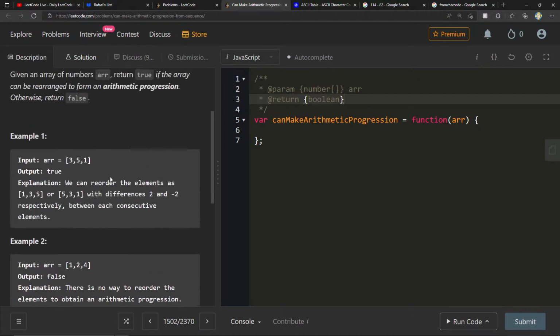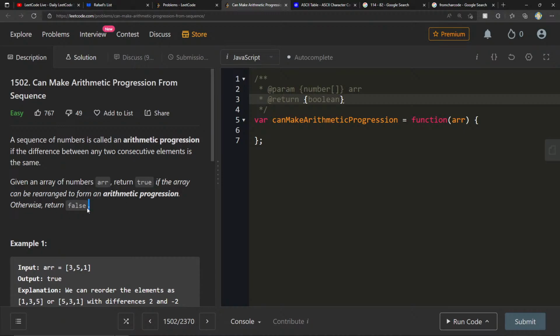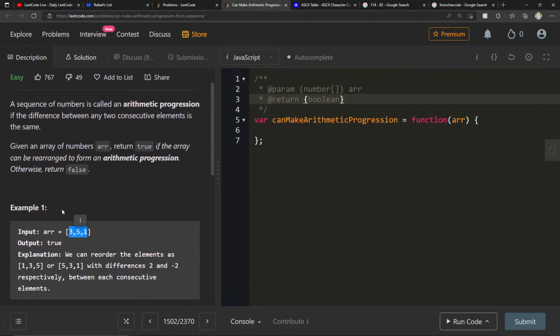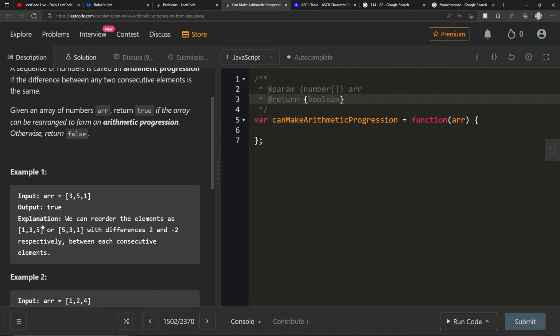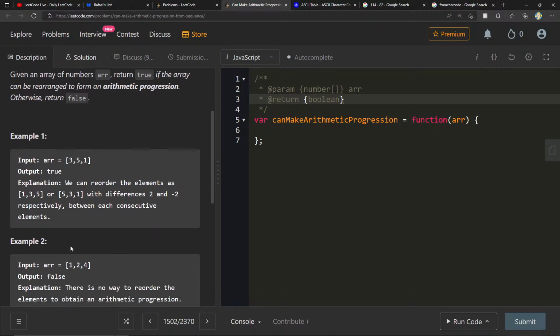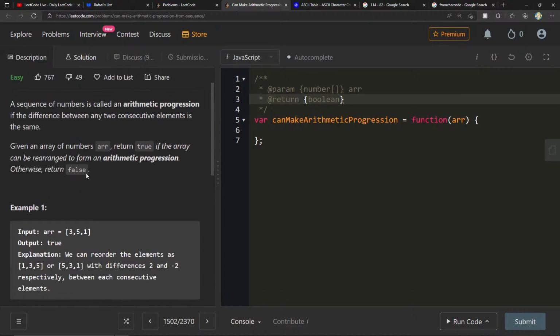So we just need to check the distance of every single value in the array. The easiest thing that comes to mind is sorting it, but actually we don't need to sort it, because whether it's sorted or not, the distance should always be the same, right?